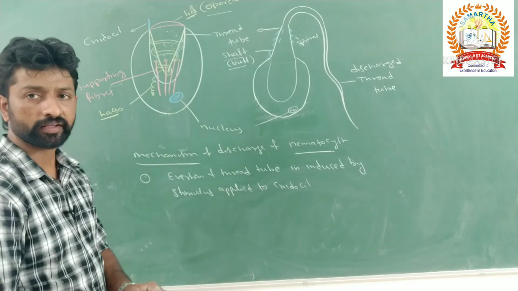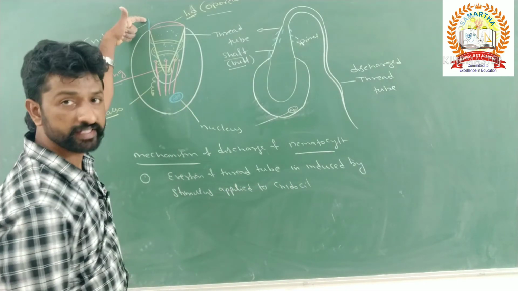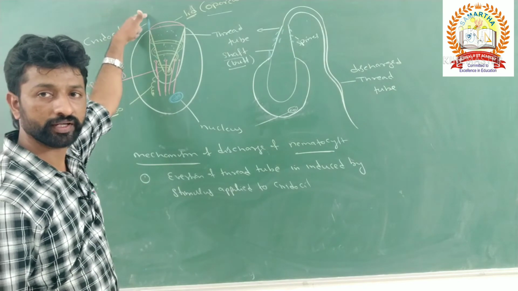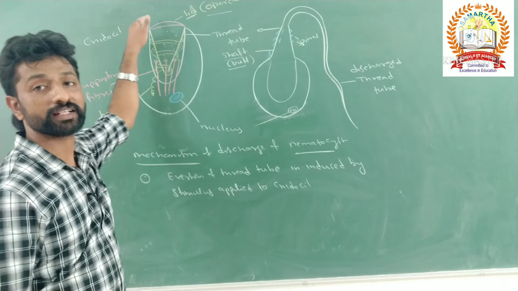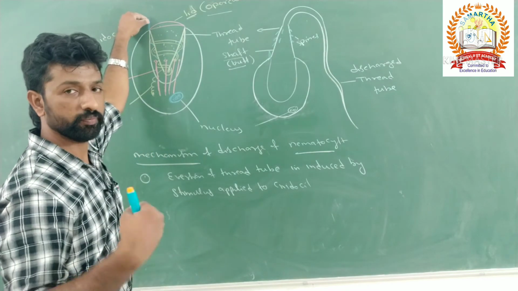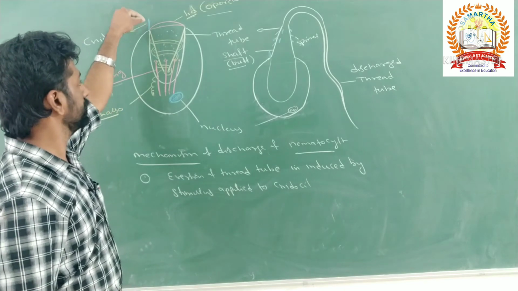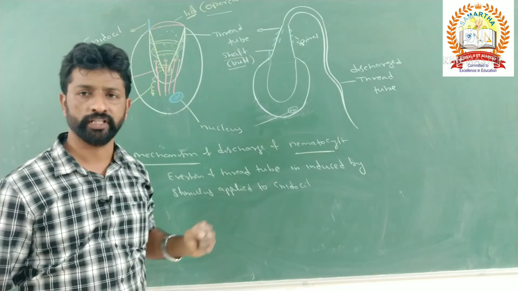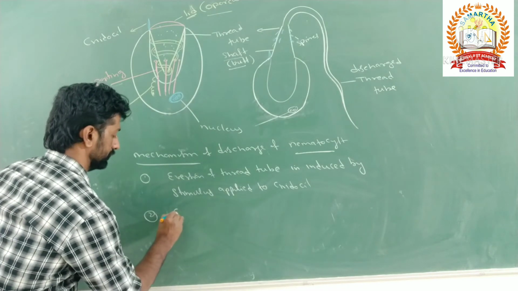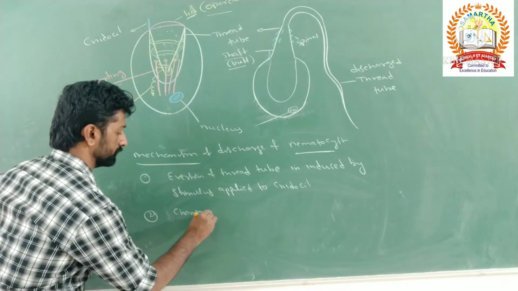When the prey or the predator comes in contact with this cnidocil, which acts as a sensory structure, it initiates the release of the nematocyst. Then the osmotic pressure changes.